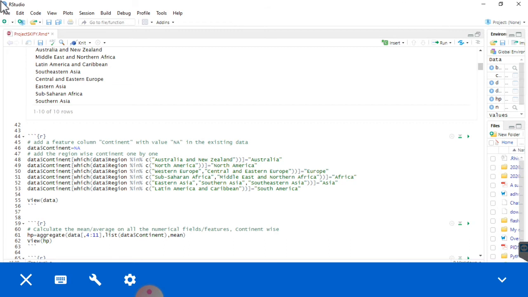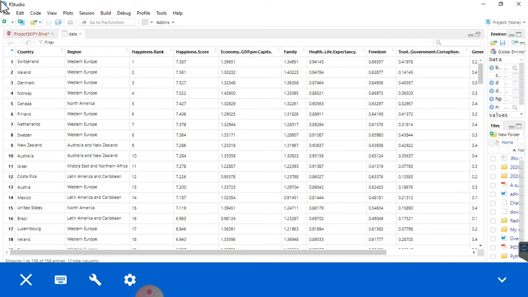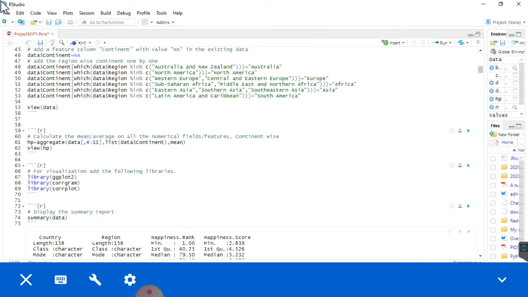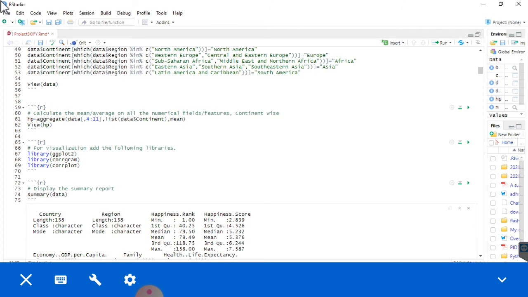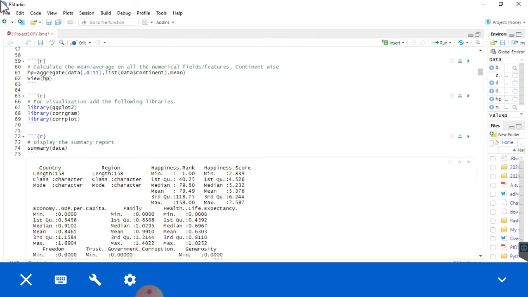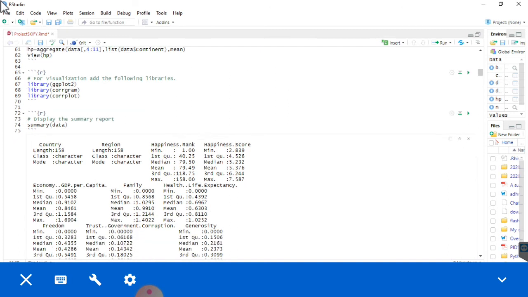Then add a feature column continent with NA in the existing dataset, which will display in this dataset part. Next, I calculate the mean average of all the numerical fields, and for visualization add the following library files: ggplot2, and corrplot for correlation. Display all the summary report: country wise, economy, GDP, region, and all this part.